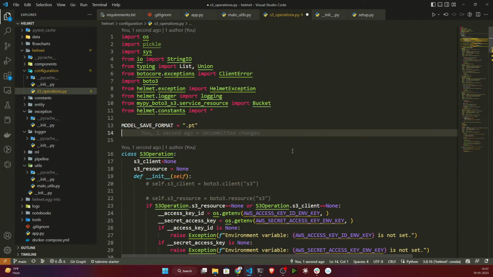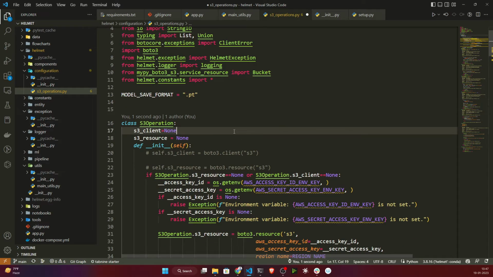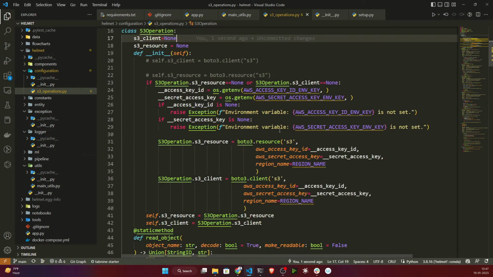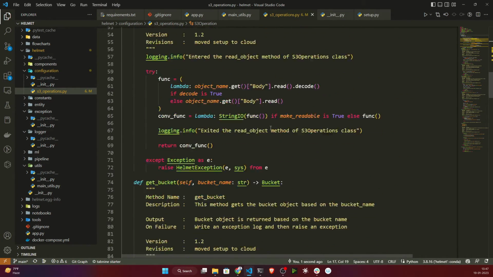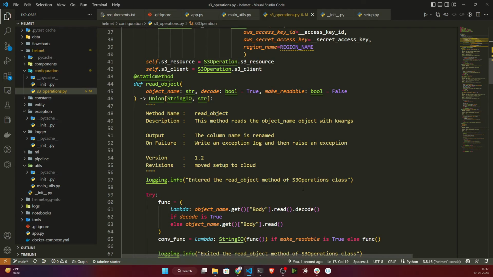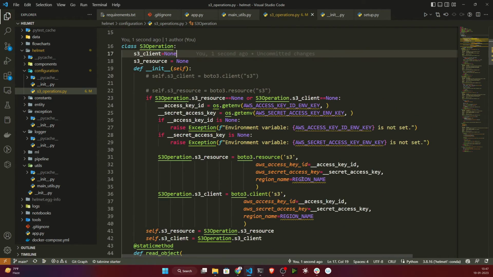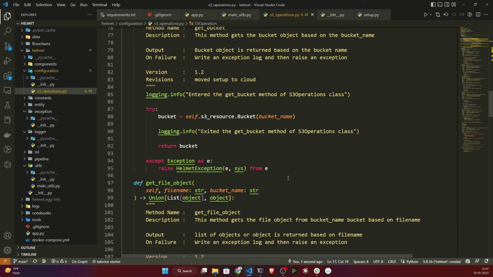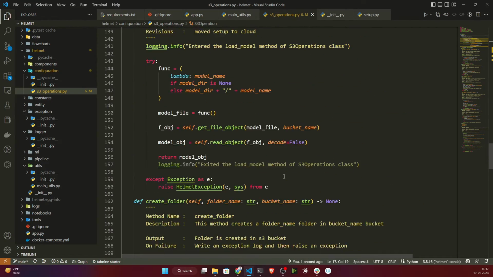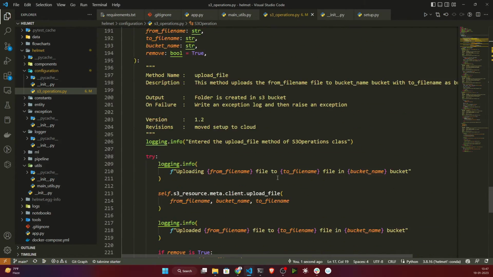So guys, this is our S3 operation class I have prepared. This will be common for every project. Here I have written some methods, like how to get the bucket name, how to upload one file, how to download one file, then how to create a folder. Each and everything you will get here.